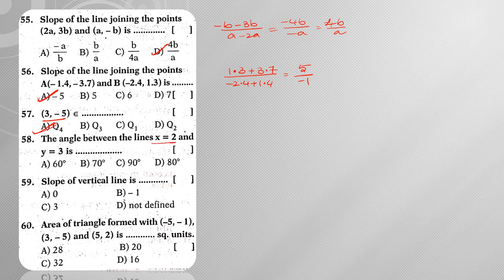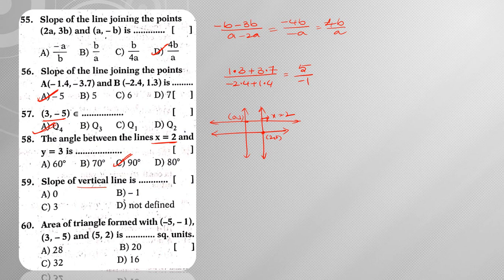Angle between the lines x is equal to 2. Now whenever you are having such type of questions, it is better to go with the coordinate axis. So x is equal to 2 means this is my line, which is passing through 2 comma 0. So this line is x is equal to 2 and y is equal to 3. So y is equal to 3 means this is my line which is passing through 0 comma 3. Now if you observe, what is the angle between these two lines? The angle between those two lines is 90 degrees, because x is equal to 2 is parallel to y axis and y is equal to 3 is parallel to x axis.